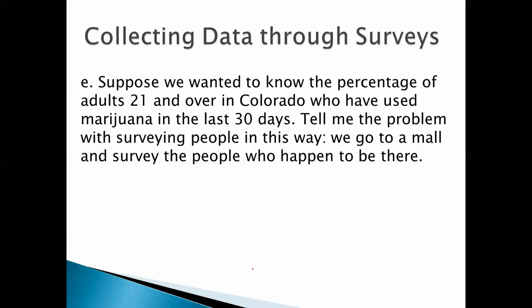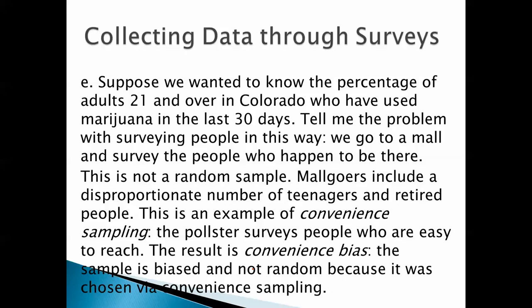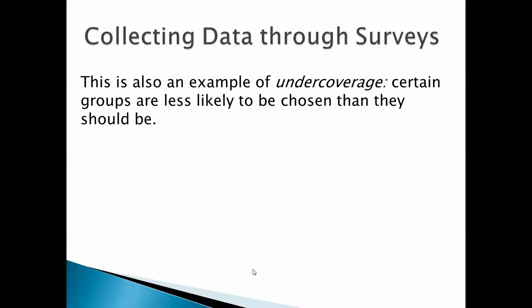Suppose we want to know the percentage of adults 21 and over in Colorado who've used marijuana in the last 30 days. Tell me the problem with surveying people in this way. We go to a mall and survey the people who happen to be there. This is not a random sample. Mall goers include a disproportionate number of teenagers and retired people, and I know because I have a couple of teenagers. This is an example of convenience sampling. The pollster surveys people who are easy to reach. The result is convenience bias. The sample is biased and not random because it was chosen via convenience sampling.